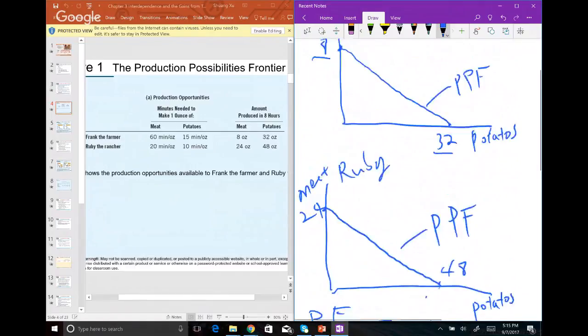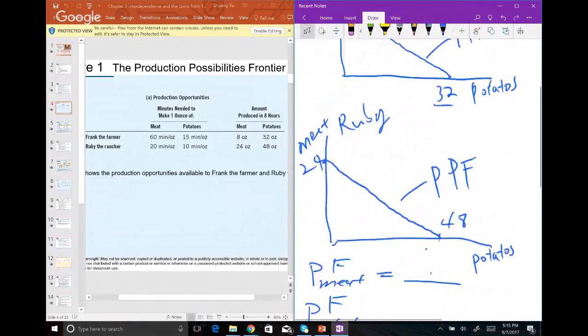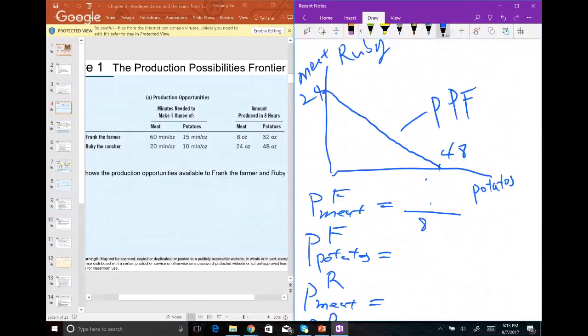So for Frank here, Frank can produce a maximum 8 ounces of meat. So 8 goes on the bottom of the fraction. And then on top, that's the maximum of the other good. So 32 ounces of potatoes. And then let's simplify it. So 32 divided by 8, you have 4. Now, this unit behind it is very crucial. It's not $4, not £4, not €4. This opportunity cost is in terms of the other good. So looking for the price of meat, this must be in terms of potatoes. That means to produce 1 ounce of meat, it will cost you 4 ounces of potatoes.